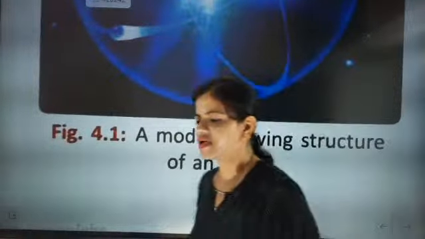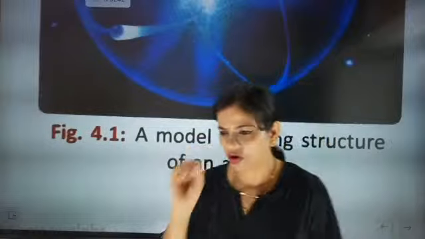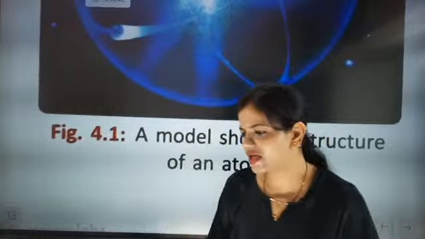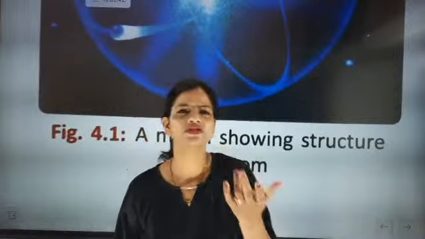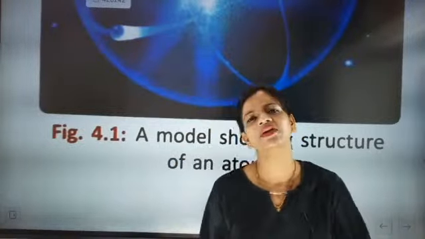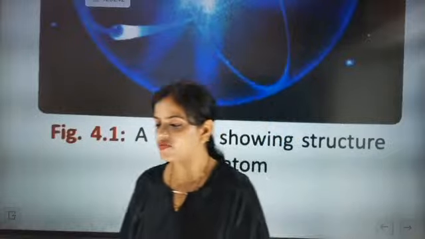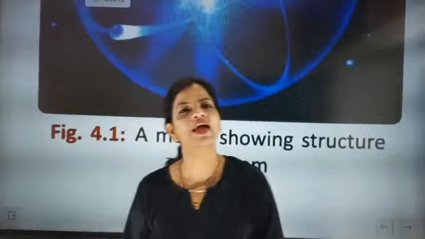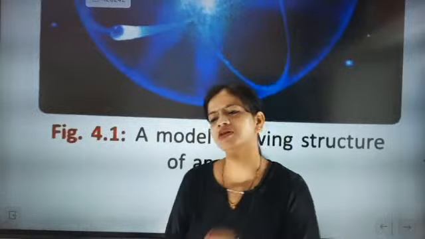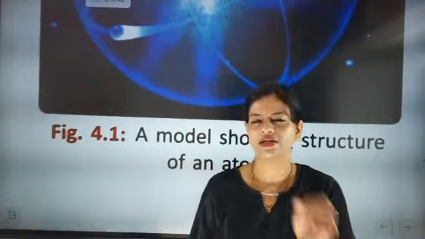Now look here, we are going to start structure of atoms. In structure of atoms, first we are going to understand what is exactly taught in the previous part of the class. First the scientists were having an assumption that atoms are indivisible. Indivisible means which cannot be further broken down. This was the concept which they were using to explain that atoms cannot be further classified. It is the smallest unit.